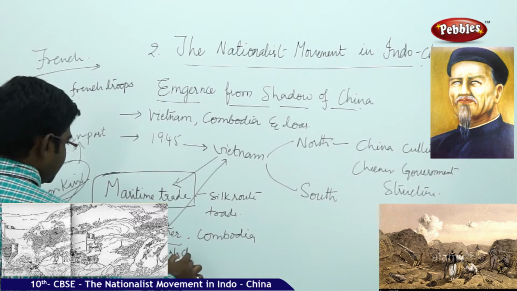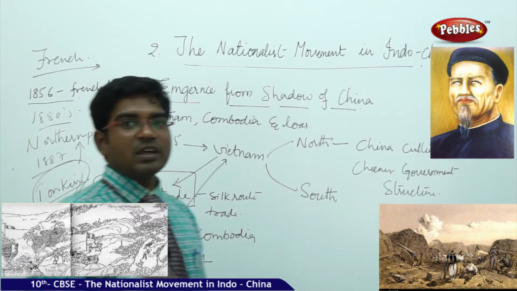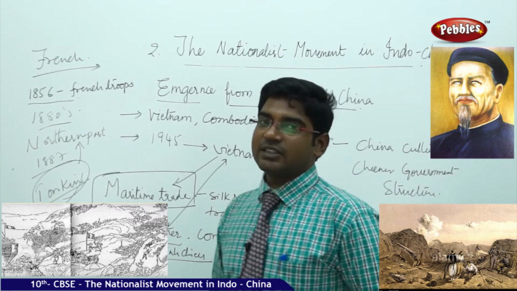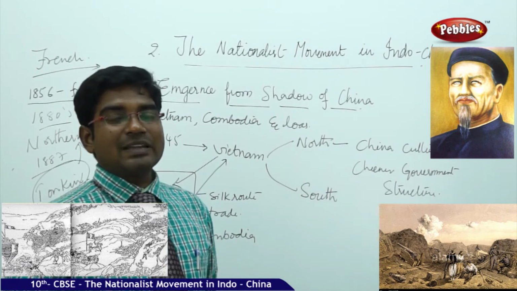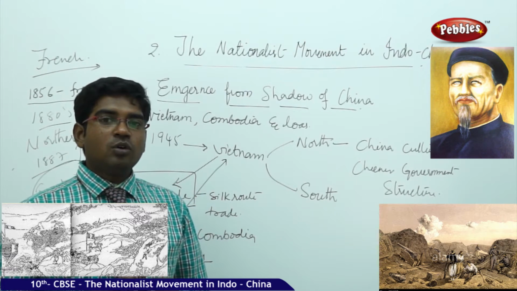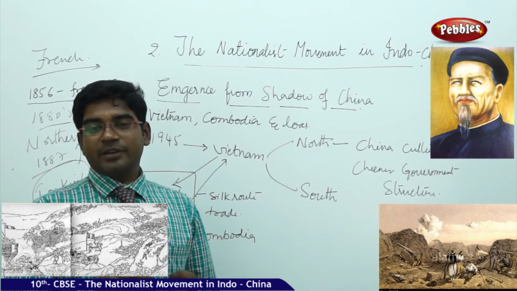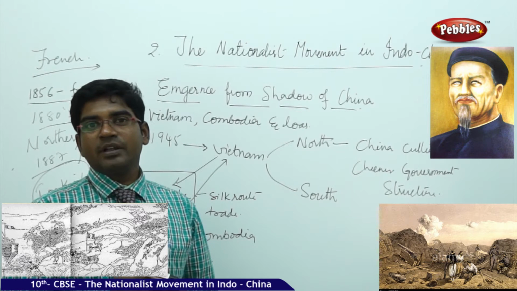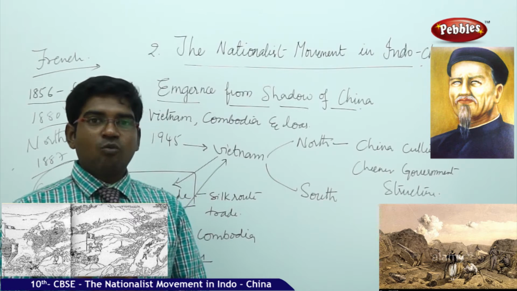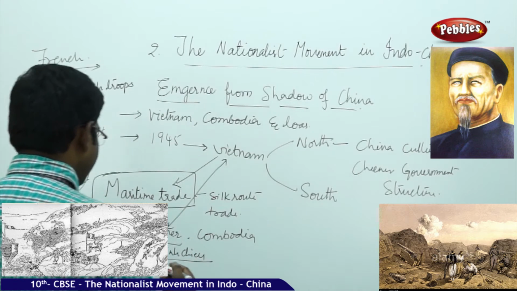Nguyen Dinh Chieu was a well-known writer in our Vietnam. He used to speak the Vietnamese language. One more special characteristic of this person is that he was a blind man. So he is a well-known poet plus he is a blind man. Though he was blind, he wrote a poem depicting the situation happening during that time. What the situation was, you can understand by his own words, where he describes,